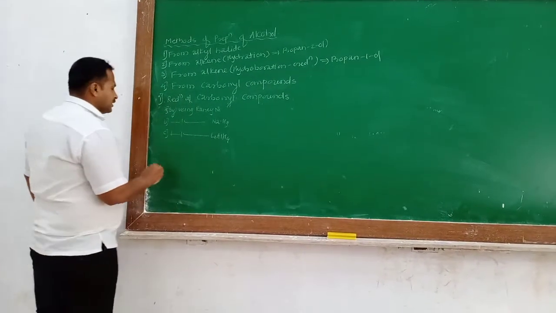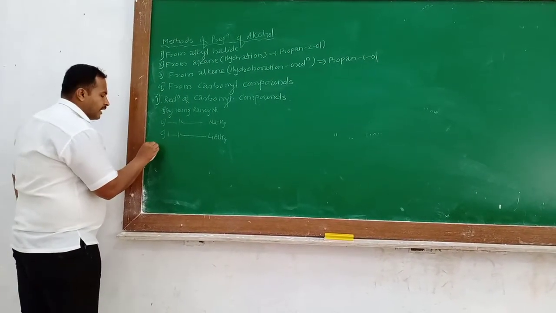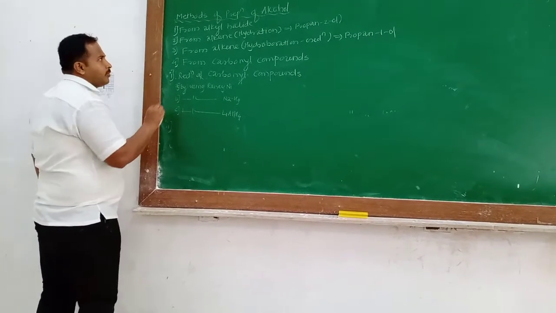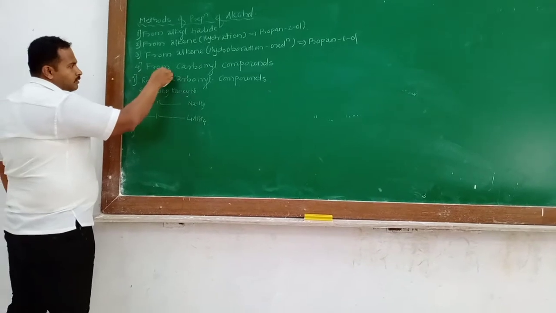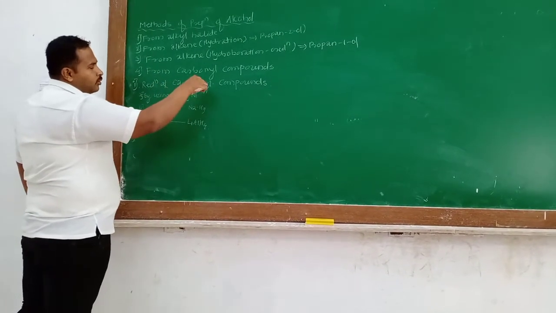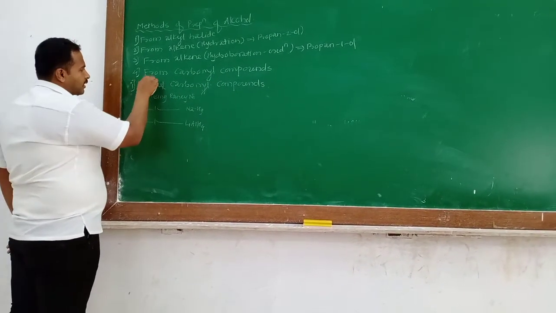Now, today we are going to discuss a new method, and it is the last method of preparation of alcohol. Fourth point: the carbonyl compounds are converted into alcohol.